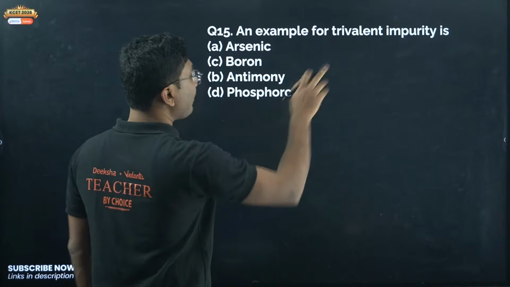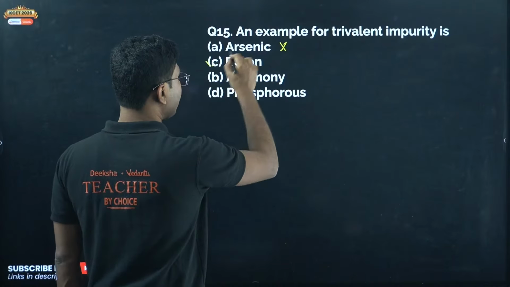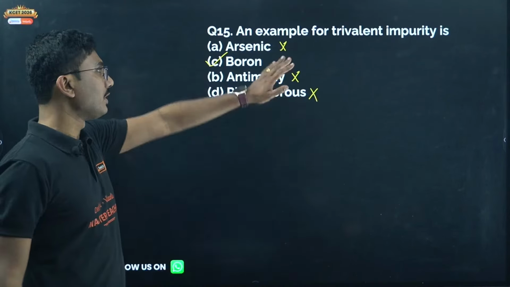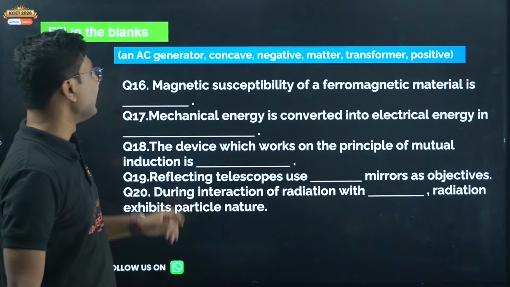So, example of trivalent impurity: arsenic is pentavalent, boron is trivalent, antimony is pentavalent, phosphorus is also pentavalent. So only trivalent is boron. Now fill in the blanks. Get ready.